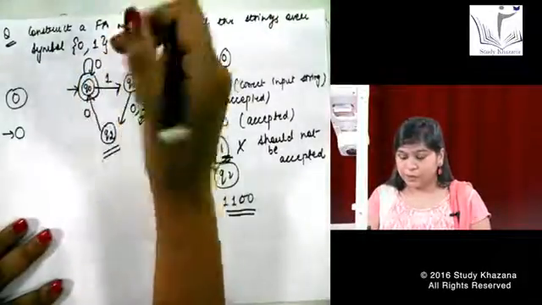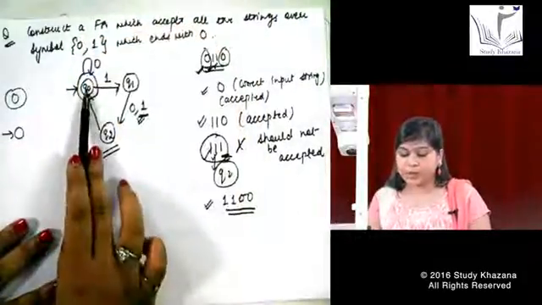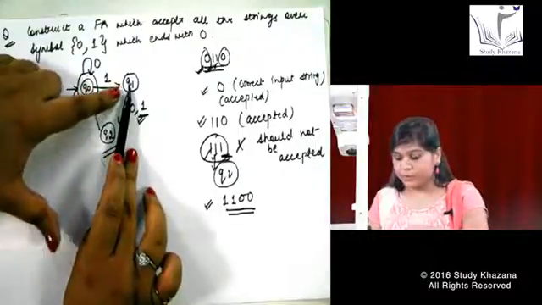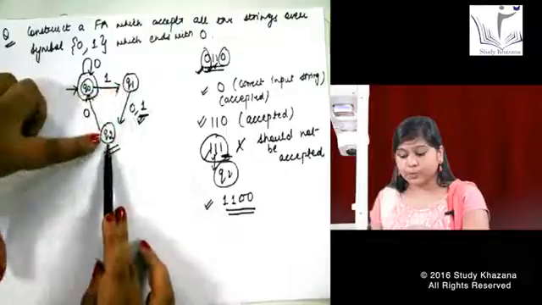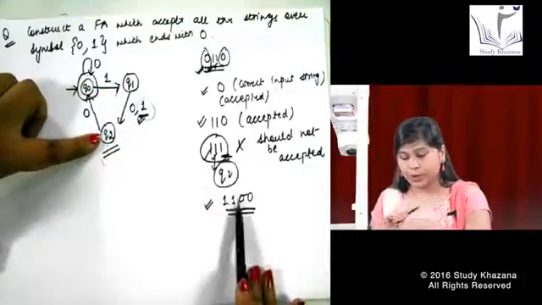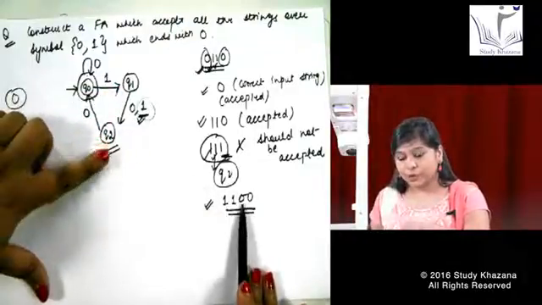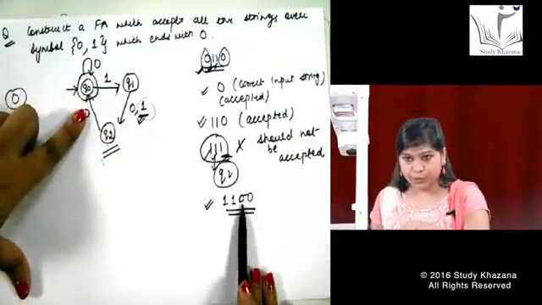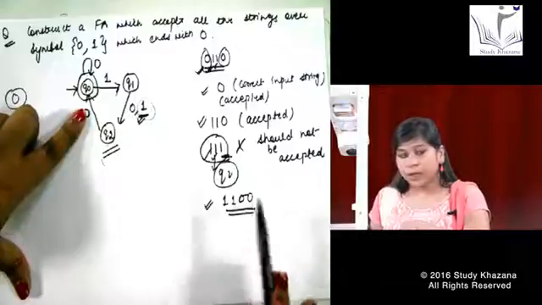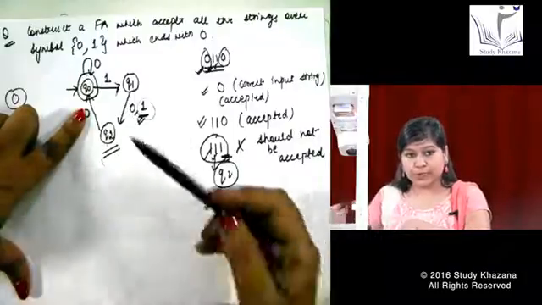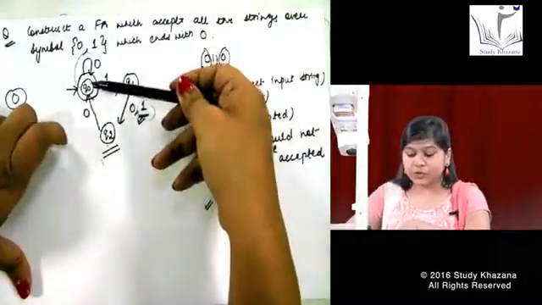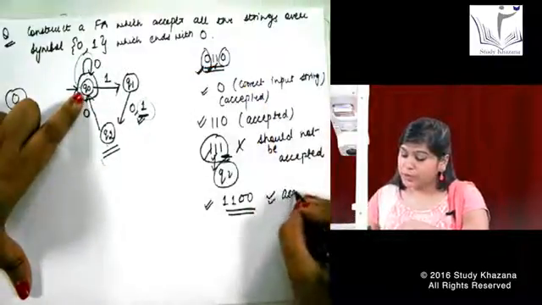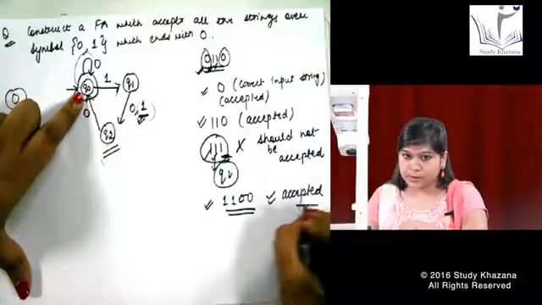I started with this symbol. First 1 comes. I move from Q0 to Q1 because one is complete. Second 1 comes. I move from Q1 to Q2. Again I have 0. I cross from Q2 to Q0 with 0. Now I get another 0, and with this 0 I move to the final state. That means my final 0 is accepted. So this is accepted. No problem in this.